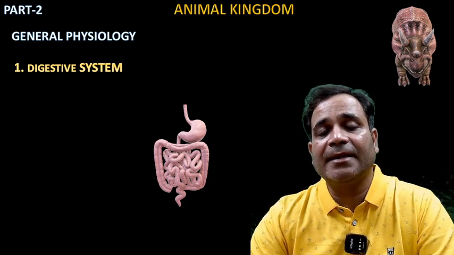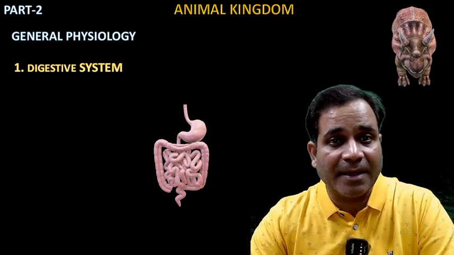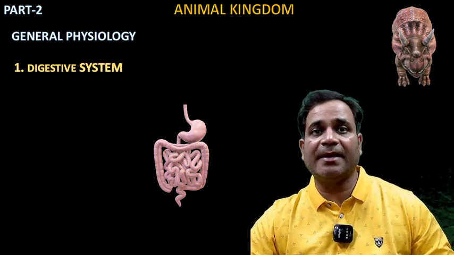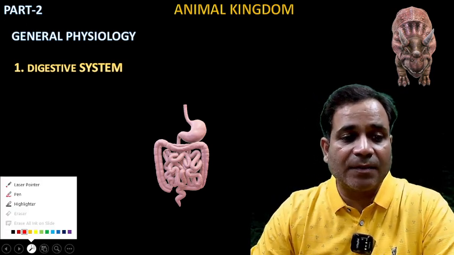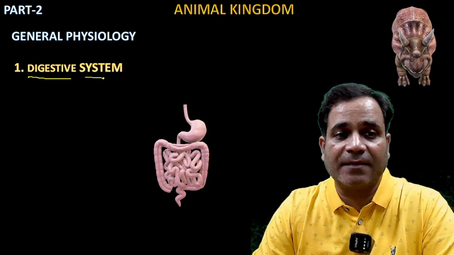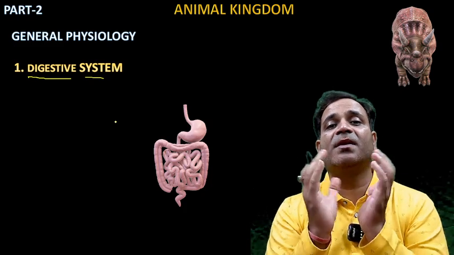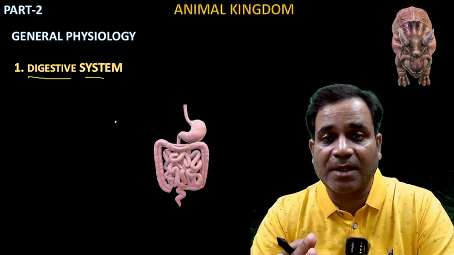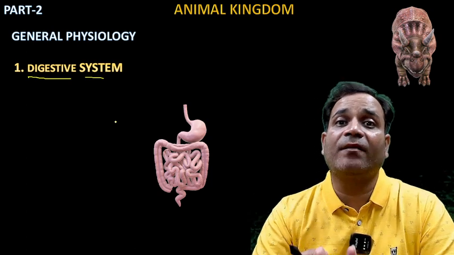Now, in this part, we start the general physiology of the animal kingdom, my dear. Let's see one by one. If I'm talking about the digestive system, what is it? In this system, we know that a digestive system means some system responsible for completing digestion. The system together, that is the alimentary canal along with their digestive glands, is known as the digestive system.